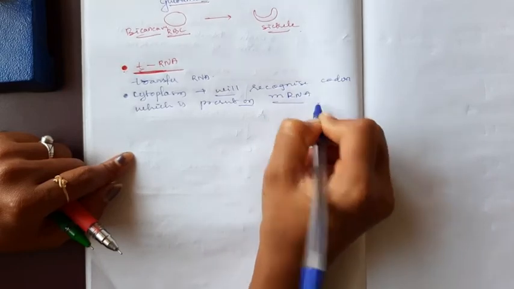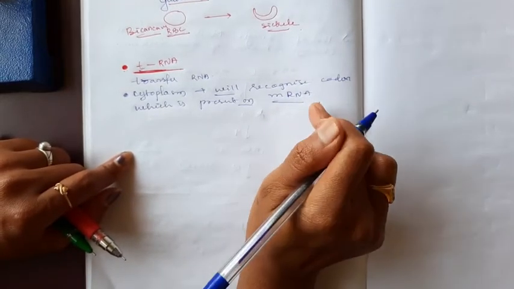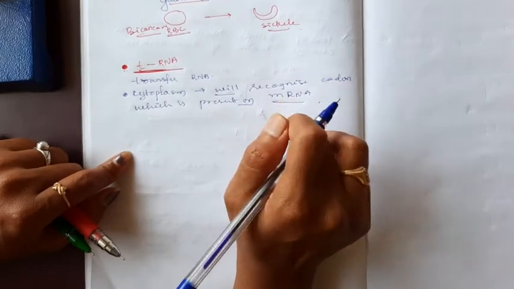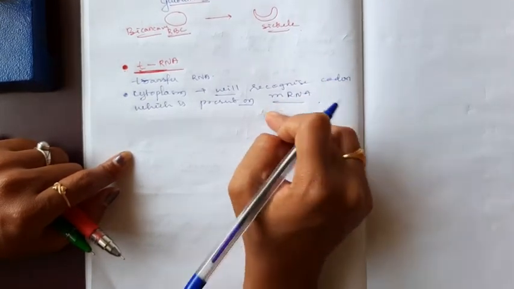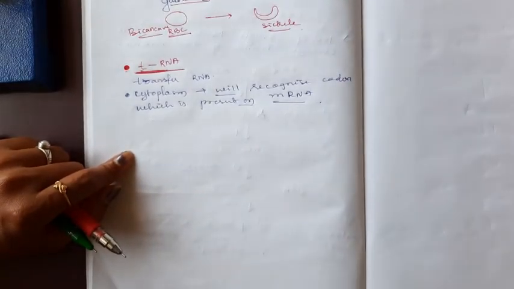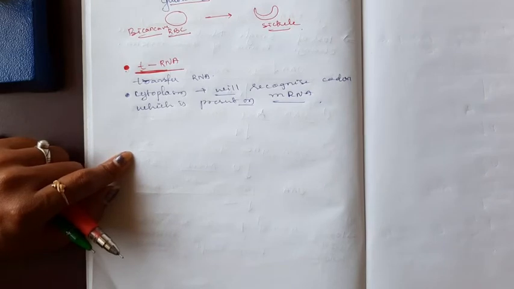During translation, tRNA binds to the codon of an mRNA and recognizes that particular codon, and it will bind to the particular amino acid. It first reads the code which is present in the mRNA, and also binds or links to the particular amino acid which is coded by that codon.